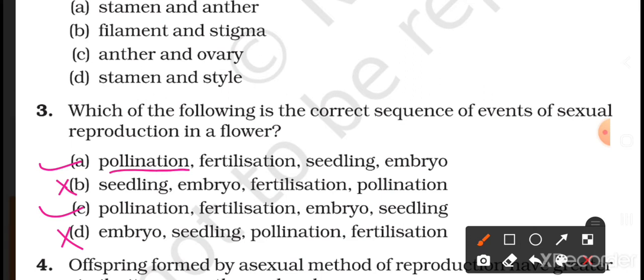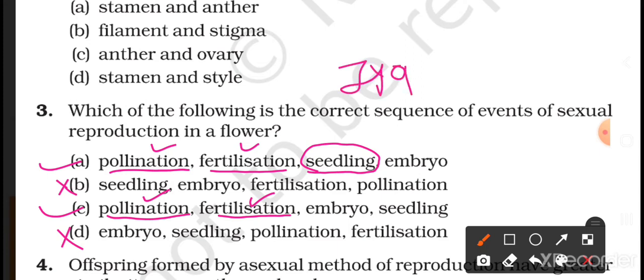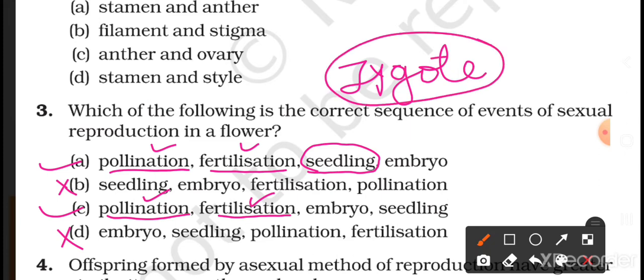If you see the first option A, the second step given is fertilization. It is correct. In option C also, after pollination, fertilization is the second step given. Fertilization is the fusion of male and female gametes. So these two are correct. Then what about the third step? Here the third step given is seedling. Seedling is the next step. First the embryo will form after fertilization. After fertilization, the zygote that forms will develop as an embryo.